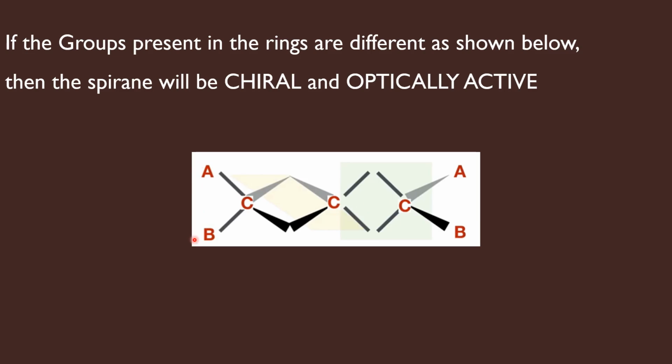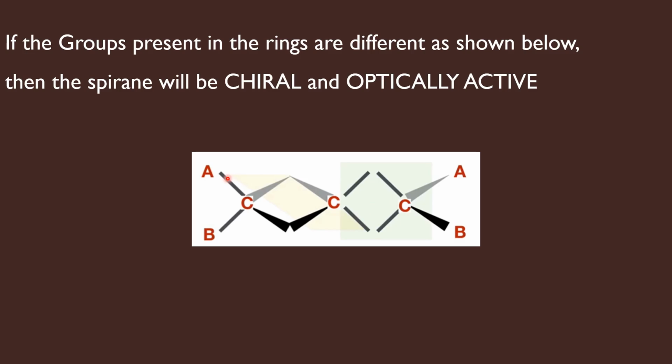There should be two different groups at the terminal carbon atoms, and there should be even number of rings, because these rings are replacing the double bonds of allenes. So when there should be even number of double bonds in allenes, in spirenes there should be even number of rings. So that is the condition for a spirene to be chiral or optically active.